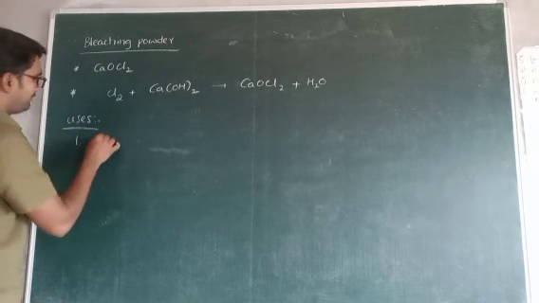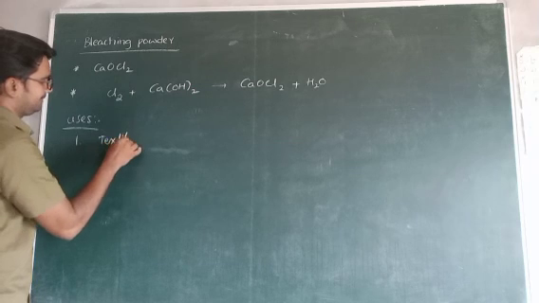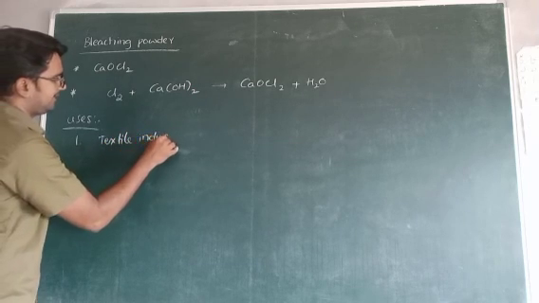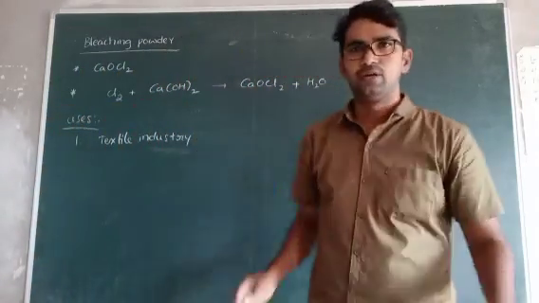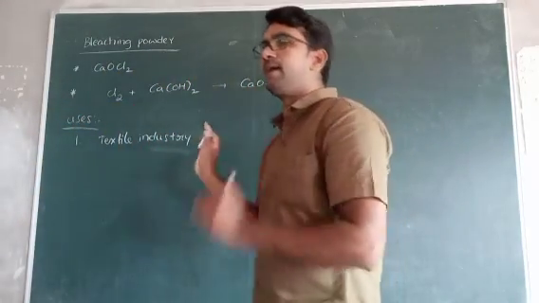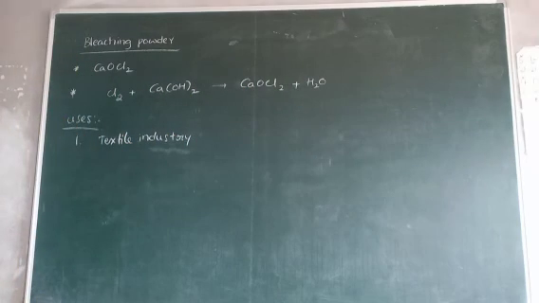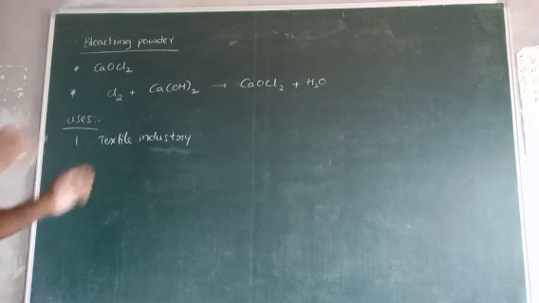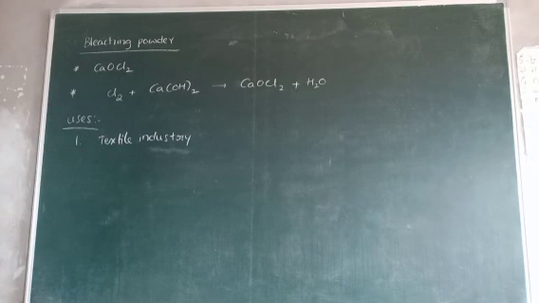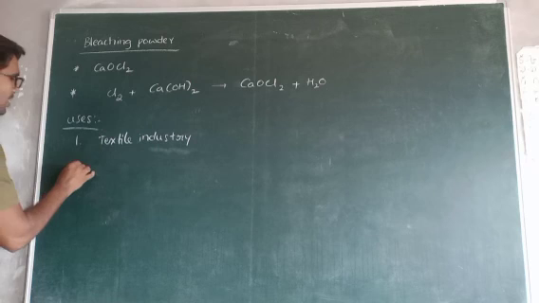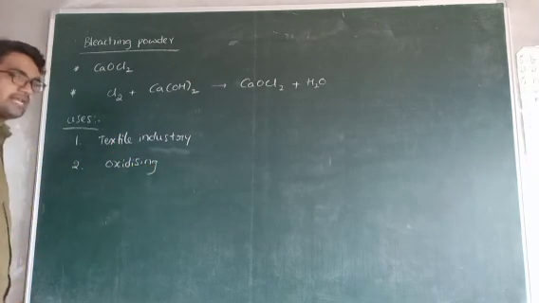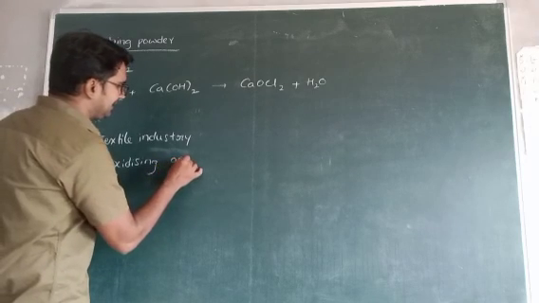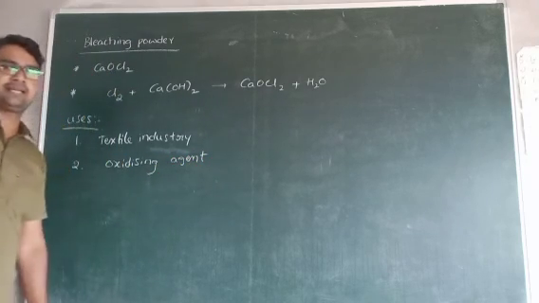Actually, it is used in the textile industry. Textile industry means bottle. It is used for bleaching the cloths. One of the most important uses means clean that cloths, gives a perfect cloth. And also it is used as an oxidizing agent. It is used as an oxidizing agent in most of the chemical reactions.